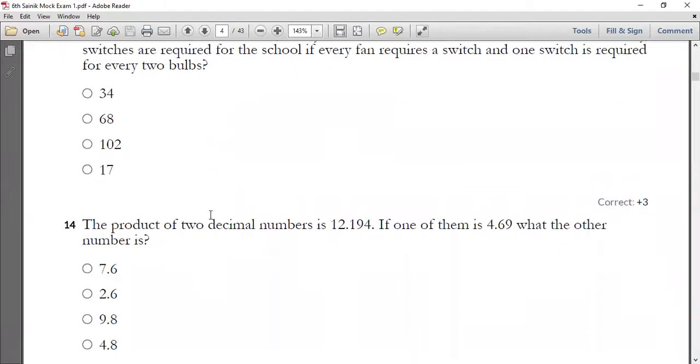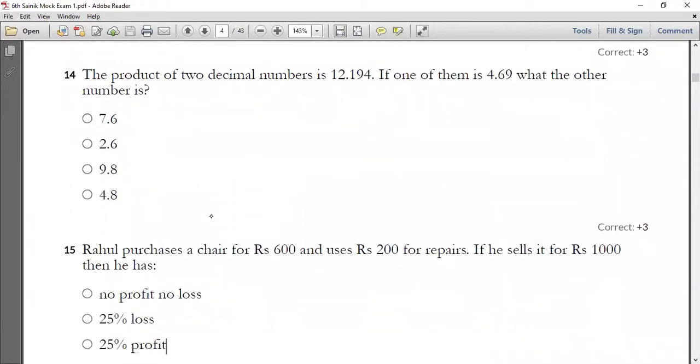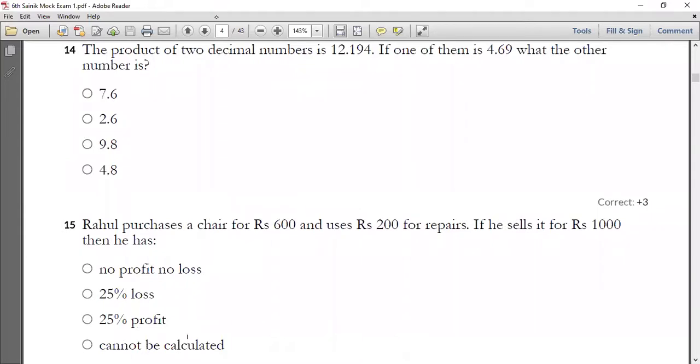Now let me go with your next one, the 14th one. All of you have a look into your 14th question now. If the product of two decimal numbers is 12.194 and one of them is 4.69, you have to find the other number. So the other number is equal to 12.194 divided by 4.69. When you do this, you're going to get the final answer as 2.6.